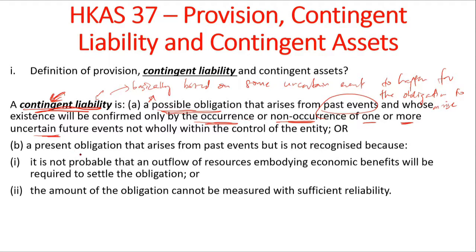So let's look at what we have in here. A present obligation that arises from past events but is not recognized because of these two reasons. Again, this is the recognition part, which we will visit again later. You can always look at these two criteria here.